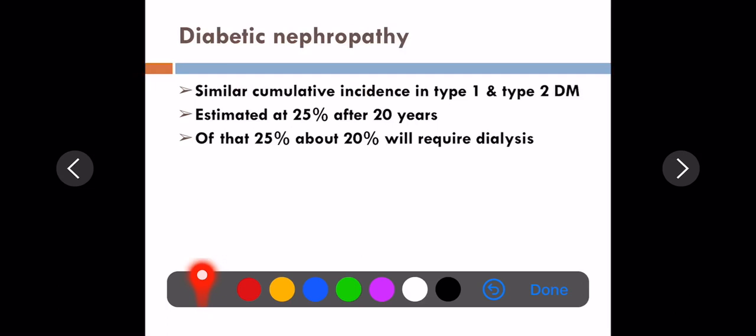It is similar in the cumulative incidence of type 1 and type 2 diabetes mellitus. You can see diabetic nephropathy in about 25% of diabetes patients after 20 years. Of this 25%, about 20 will require dialysis. And you should also know how many cases of diabetes you see in daily life.